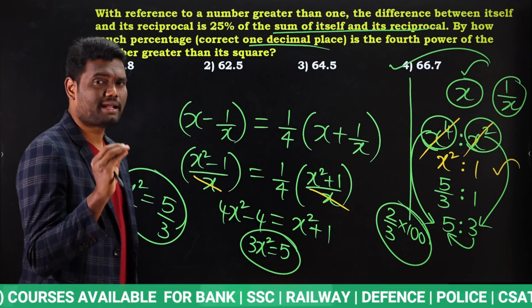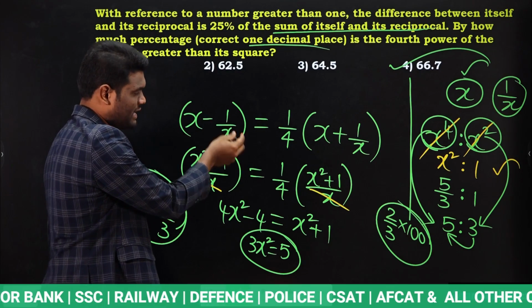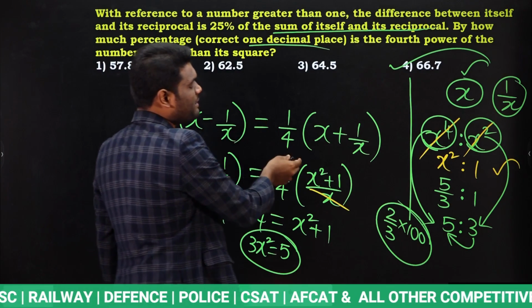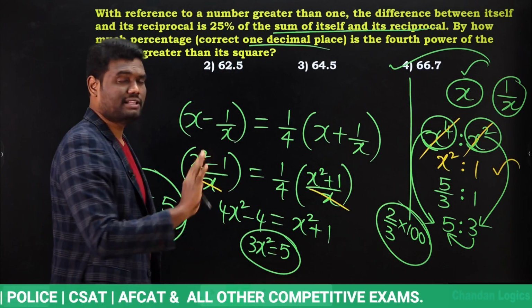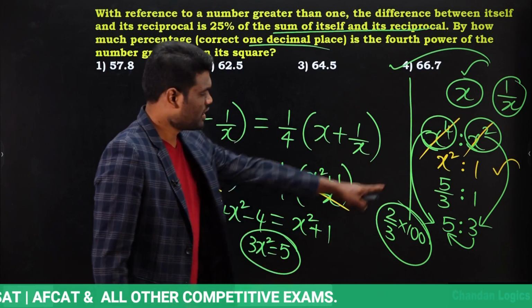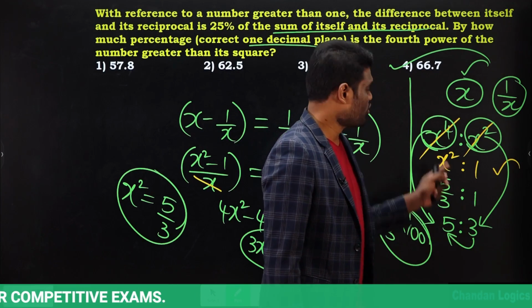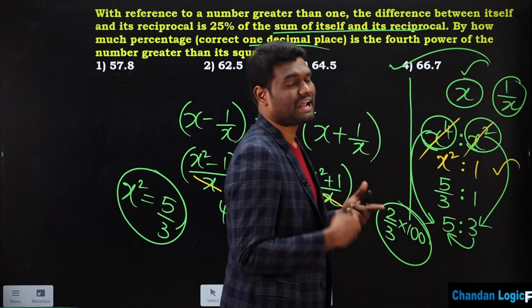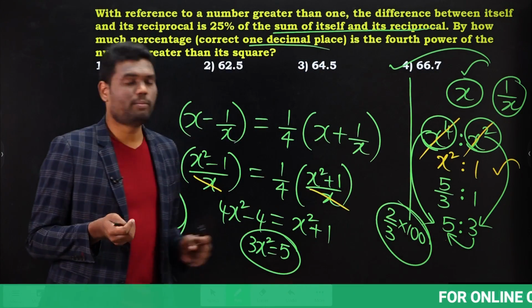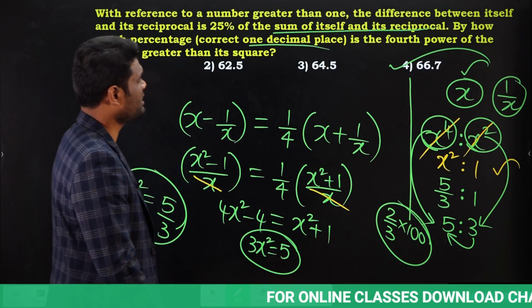We are assuming the number as x. So the difference of itself and its reciprocal is equal to 25% of the sum of itself and its reciprocal. When you simplify this, you will come to know what is x square. Once you calculate, the ratio will be 5:3. Fourth power 5 parts, square 3 parts. Fourth power how much more than square means 2 by 3. 2 by 3 in terms of percentage is 66.66%. Yes or no?